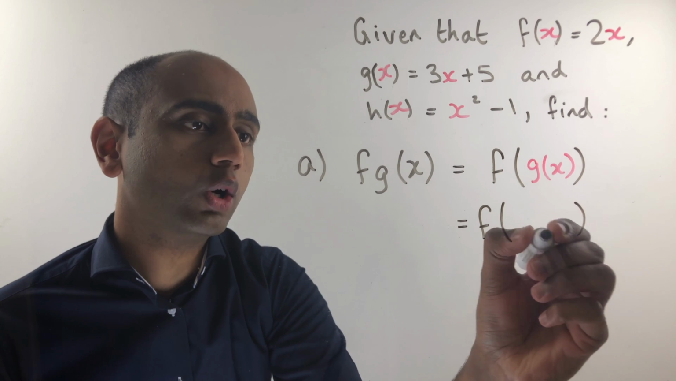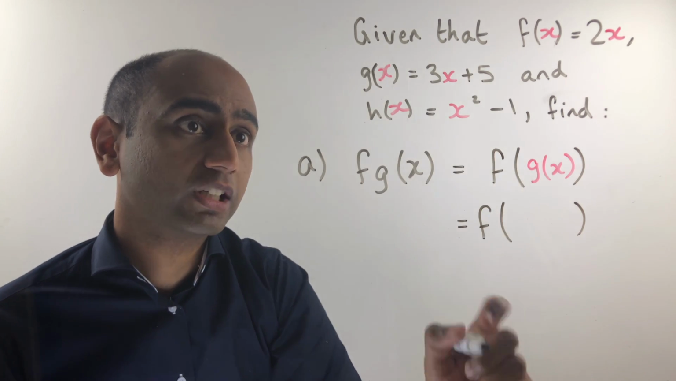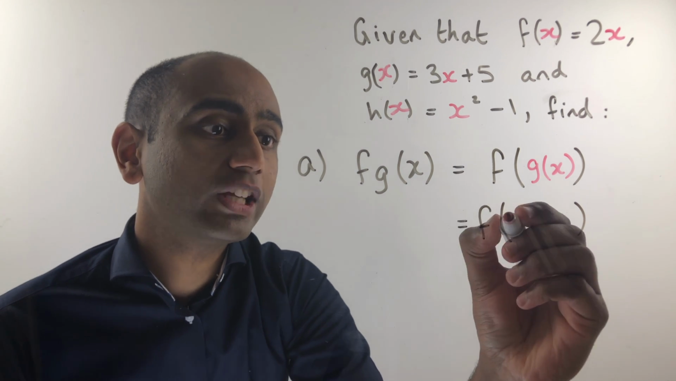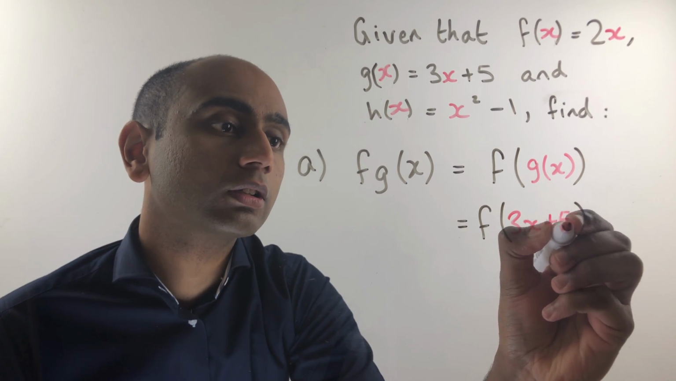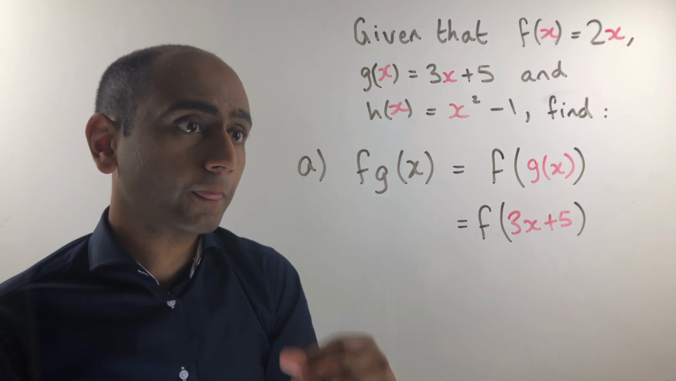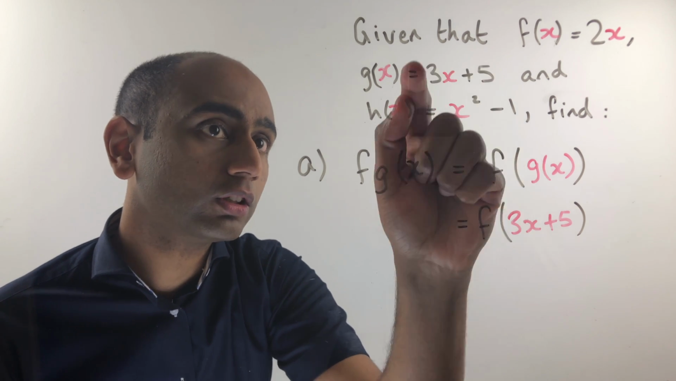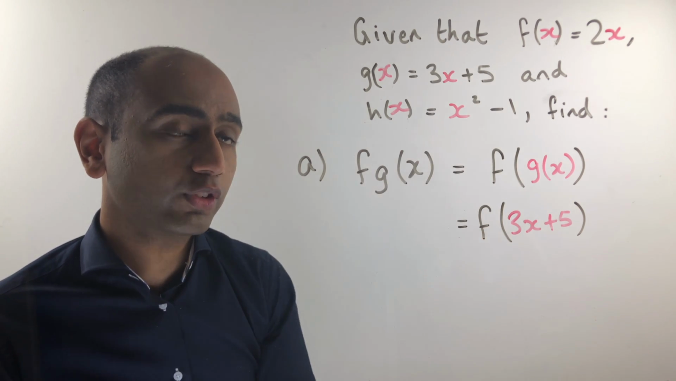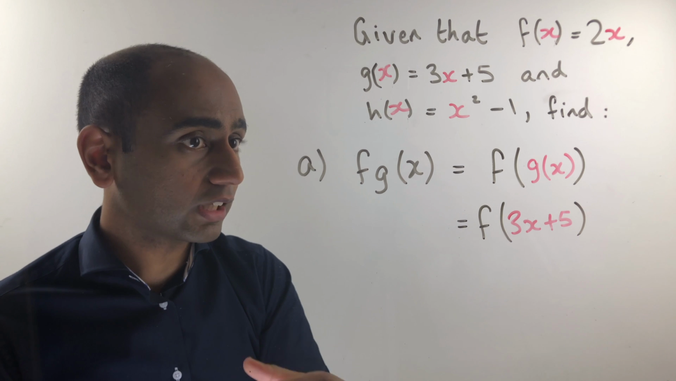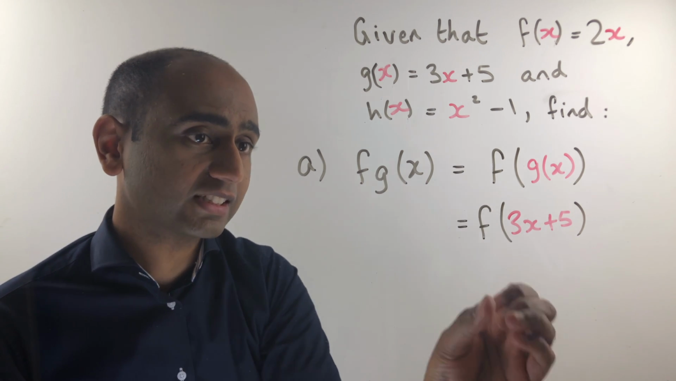F of what? Well, g of x altogether is actually 3x plus 5. So 3x plus 5 is what I input into the function f. All I've done is substitute g of x for its expression, 3x plus 5. The key skill in these functions questions is substitution. Right, what's the next step?